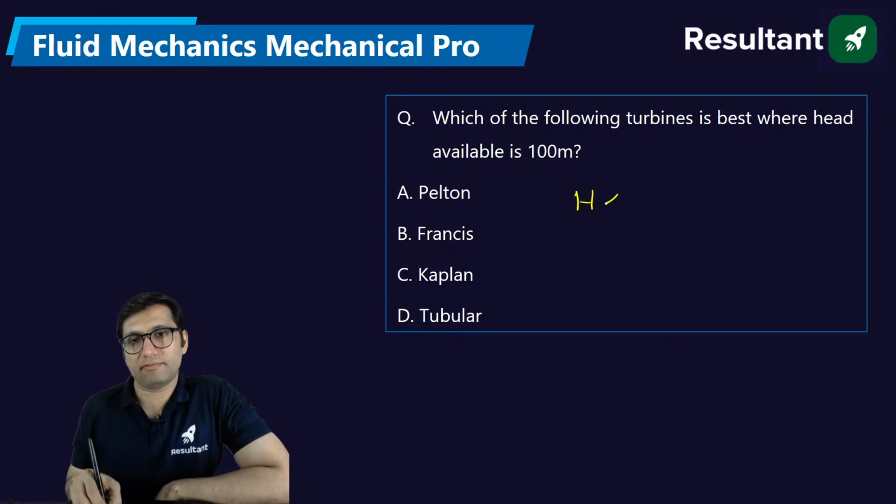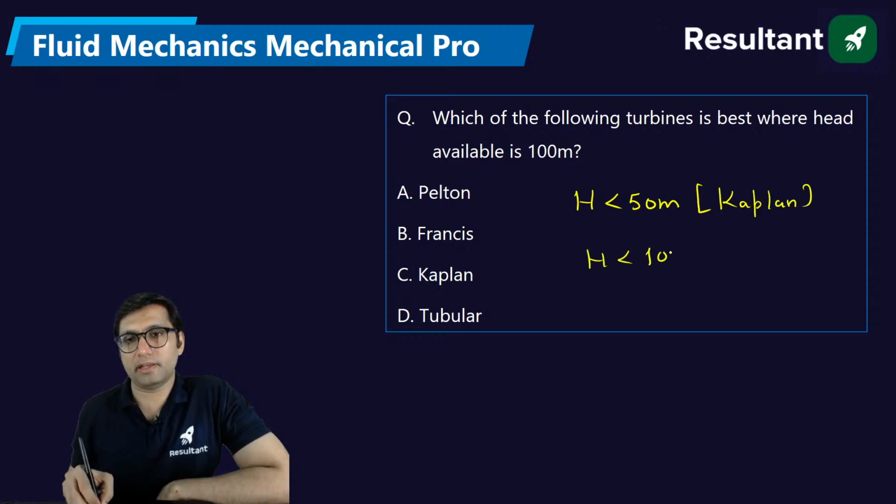Based on the head, if the operating head is less than 50 meter, or somewhere you will find 25 meter, then it will be a Kaplan turbine. If the head is less than 10 meter, it will be a tubular turbine.